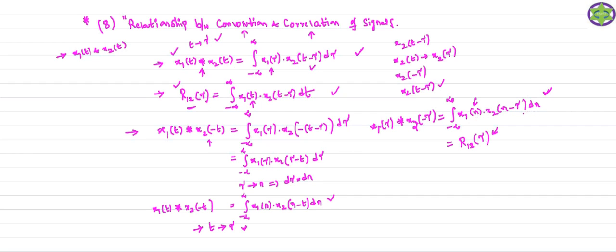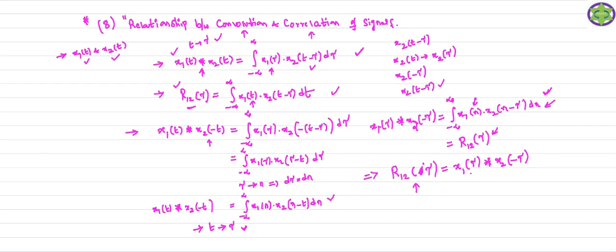Therefore, this formula represents the cross correlation of the function, which is R12 of tau. So how can we get the cross correlation function R12 of tau? You just convolve your two signals. We have given two signals, x1 of t and x2 of t, and I want to find R12 of tau. How can you find R12 of tau? You just convolve the two signals.